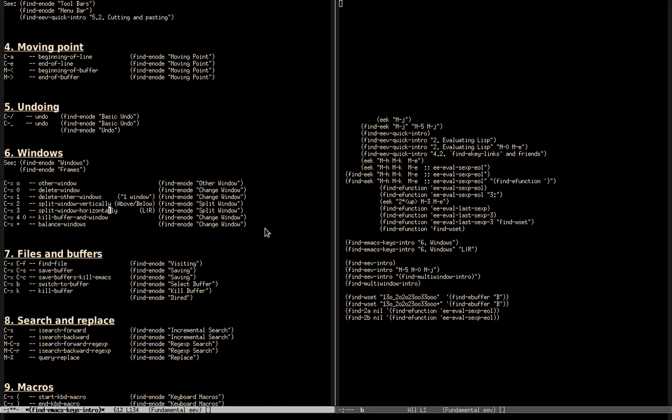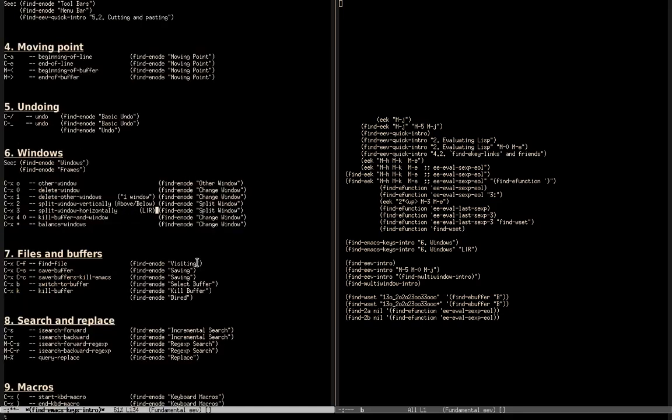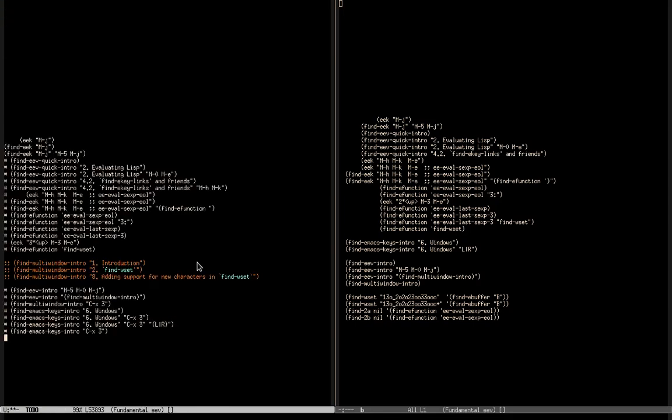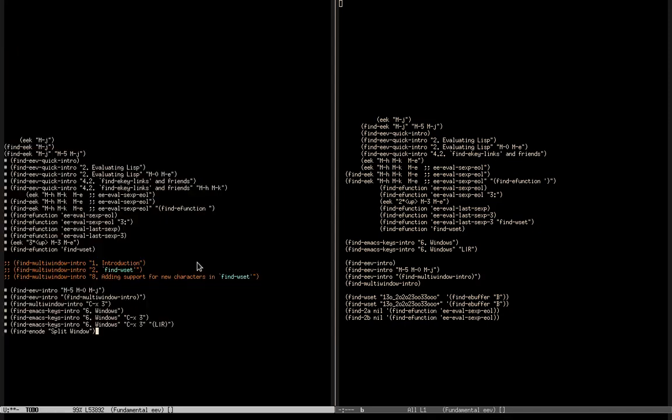And I also have this note here to remind me that split window horizontally means splitting it in the left half and the right half, with a bar between them. So let me also keep a link to this reference here. And also let me follow this link here, and I'm going to keep a link to this. And also a link to this, Ctrl X3 here. So now I have lots of explanations about Ctrl X3.